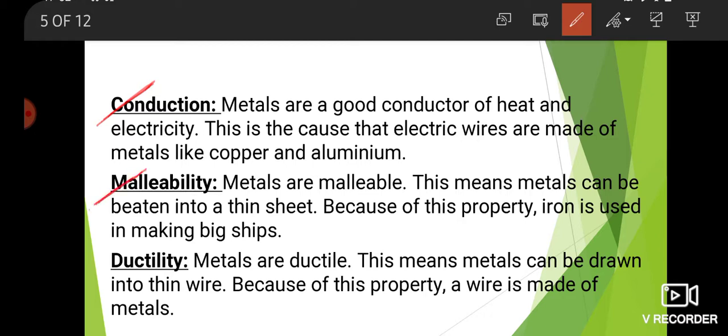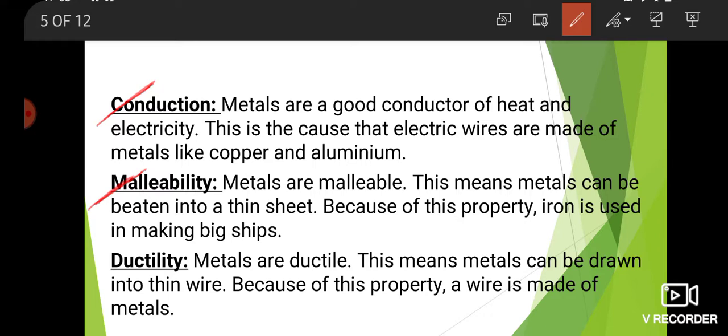Next property is malleability. Metals are malleable in nature. This means metals can be beaten into a thin sheet. Because of this property, iron is used in making big ships.